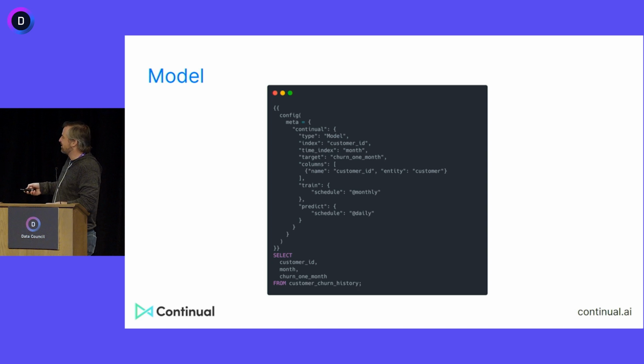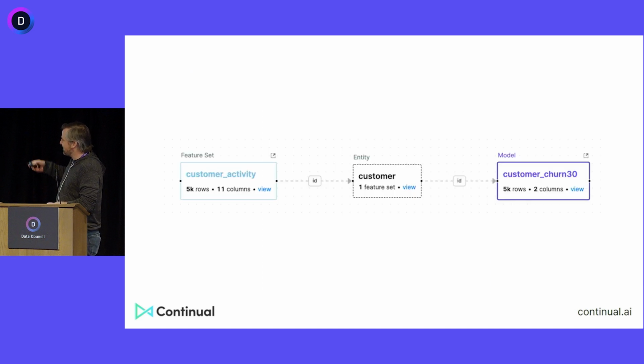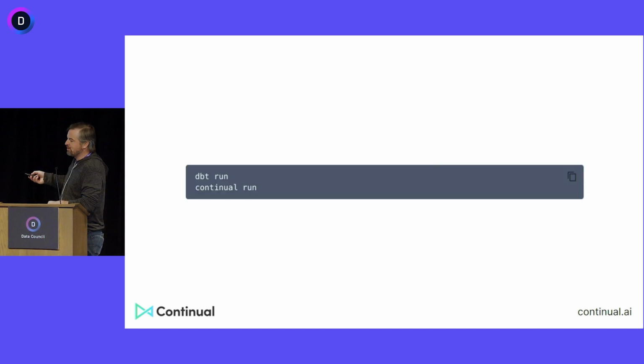And that's what happens in Continual. So, this is the model that you get. Basically, this is a visual representation of what I just showed you. It's actually from the product. If you were using the CLI and not the UI, and you're a DBT user, you'd run dbt run, which generates your views in Snowflake. And then you'd run continual run, which generates a number of tables and views inside your data warehouse where all of your predictions are going to live and be continually maintained. From that, with nothing else.